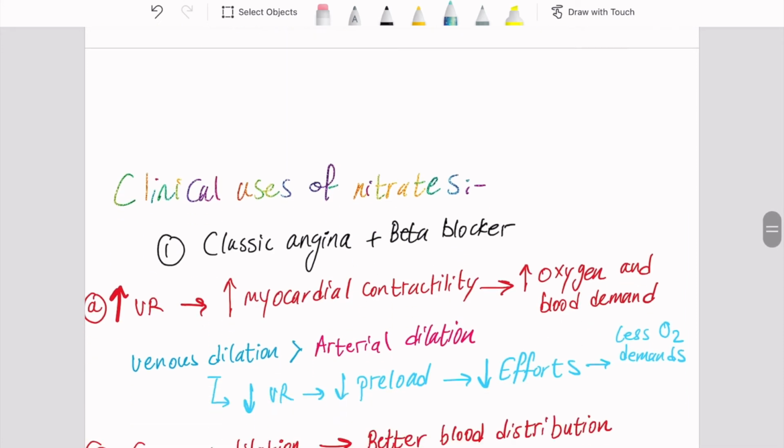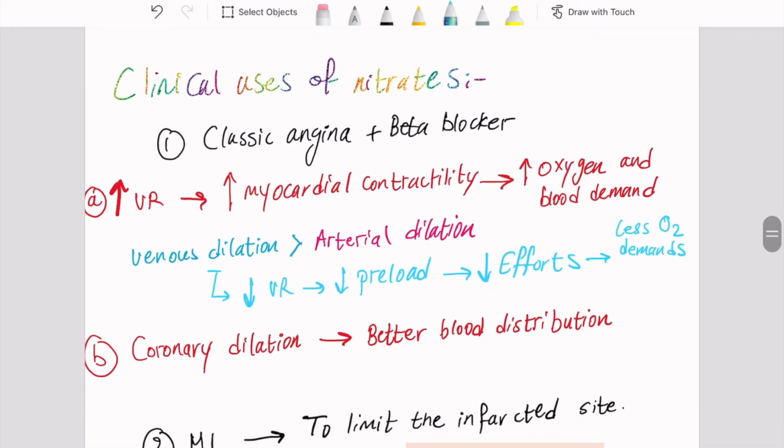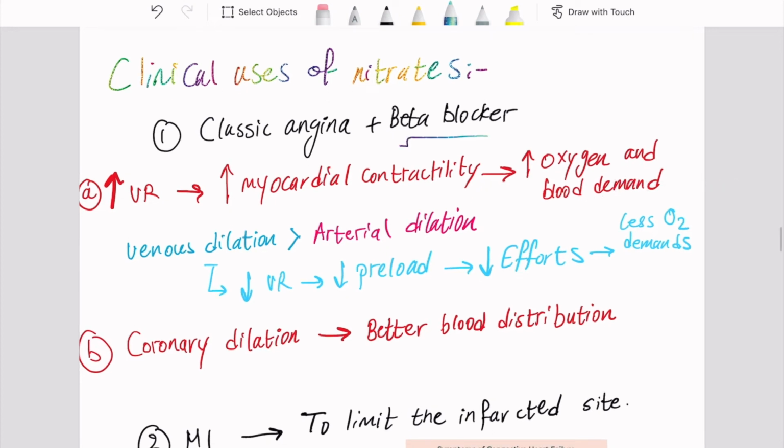Now, moving to the next point, what are the clinical uses of nitrates? Recall that angina was divided into classical, variant, and mixed angina, in addition to the acute coronary syndrome. Now, nitrates are usually used for patients with classic angina combined with beta blocker.